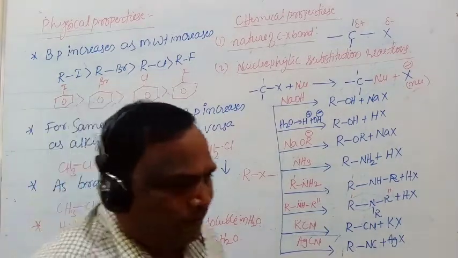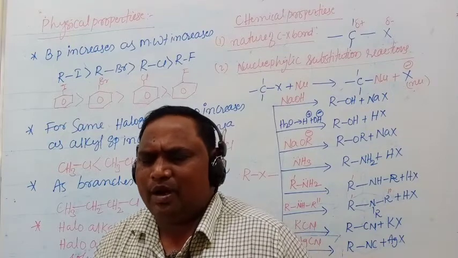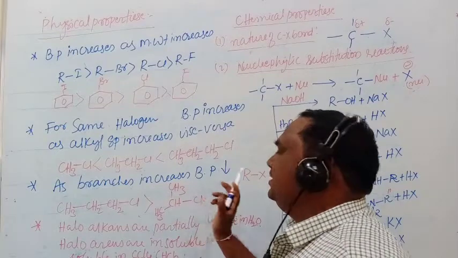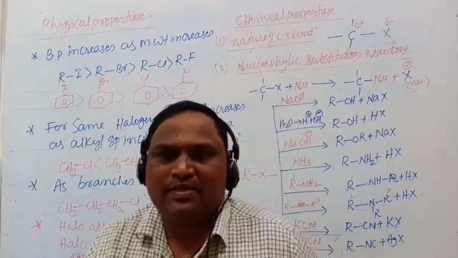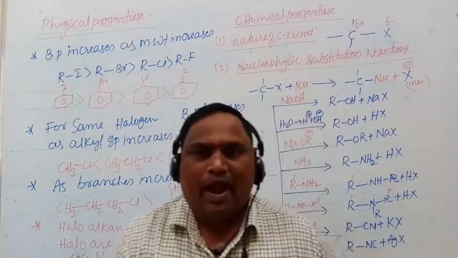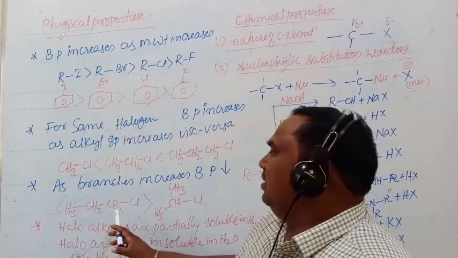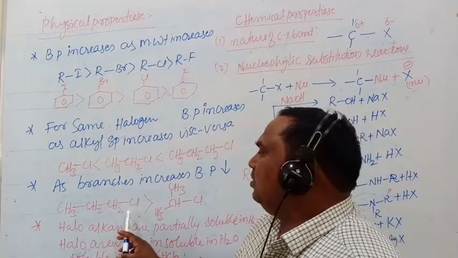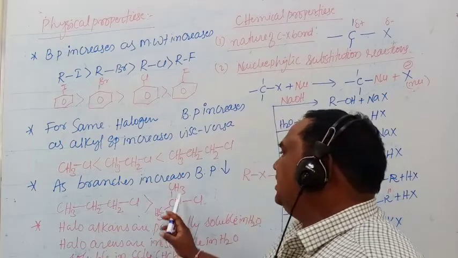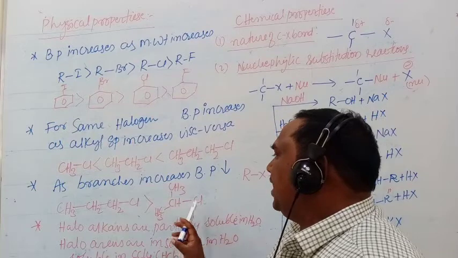Next point, similar alkyls, similar halogens. For the same halogen, as branches increase, boiling point decreases. This point was already covered in the hydrocarbon chapters. This is n-chloropropane, normal chloropropane, and this is isopropyl chloride.